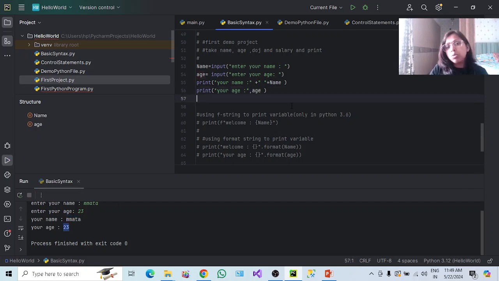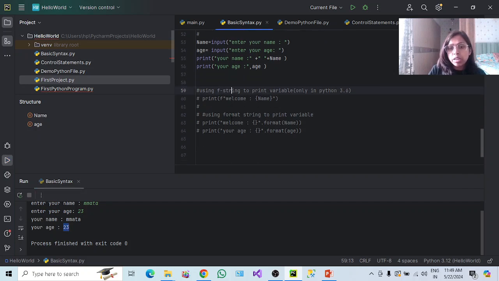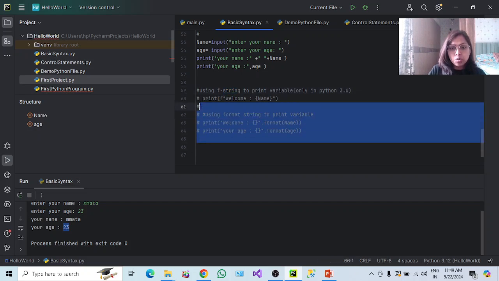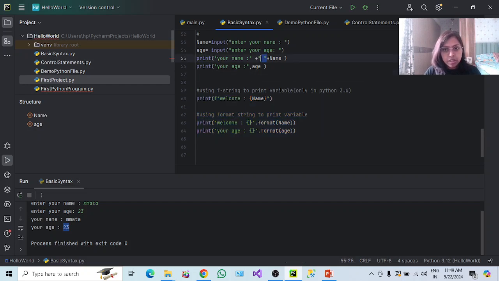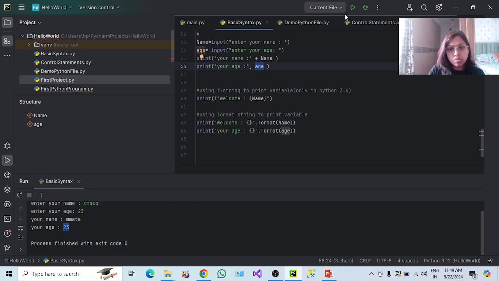So this is done. Now, there are multiple ways by which we can format the string which we are going to display. This is a simple way by which we can do it. Like 23 and Mamta, we have displayed it. But there is a way by which we can format our string which we are going to display. There are two methods: using the f string and using format. So here this was the simple way. I have concatenated the space. If you don't want it, both will work. If you use plus name, that also works. If you use a comma and then the variable, that is also going to work.